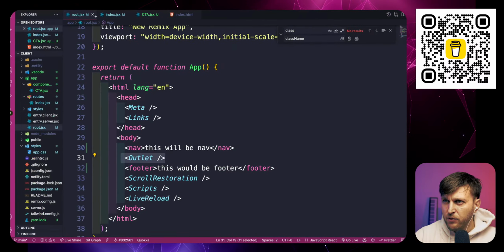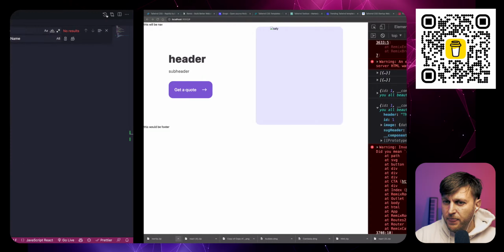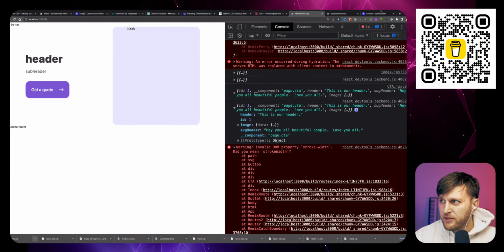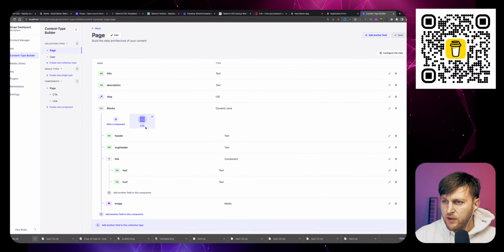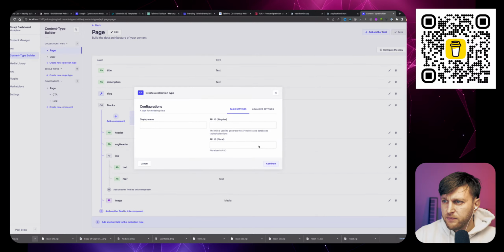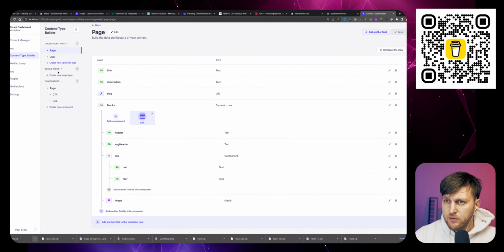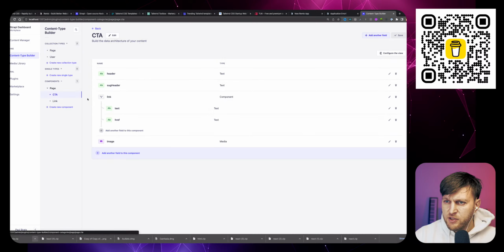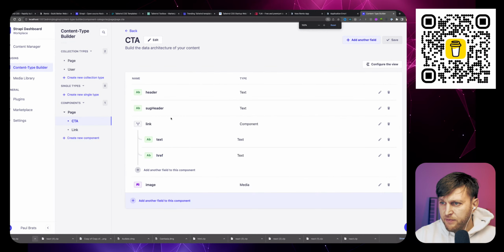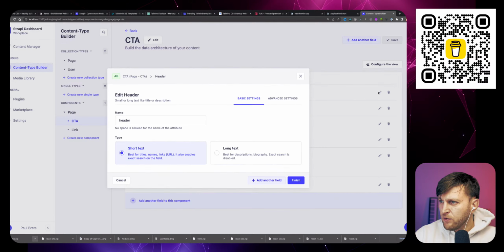Actually, it bothers me now. I'm gonna change everything now, because sometimes, if you make too many mistakes, it's important to fix things. So we're gonna go to our page CTA, and we're going to fix it. So here we're going to fix this to heading.